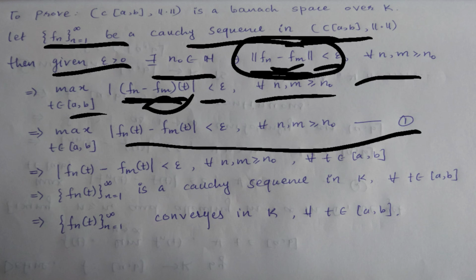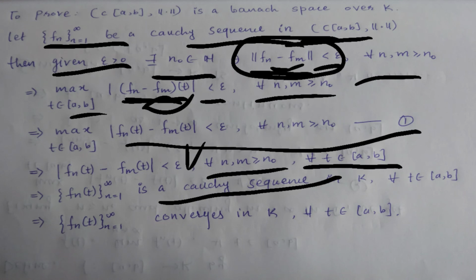So we have modulus of Fn of t minus Fm of t less than epsilon for every n and m greater than or equal to n0, for every t belonging to closed interval AB. So from here we can say that this is a Cauchy sequence in K, for every t belonging to closed interval AB.